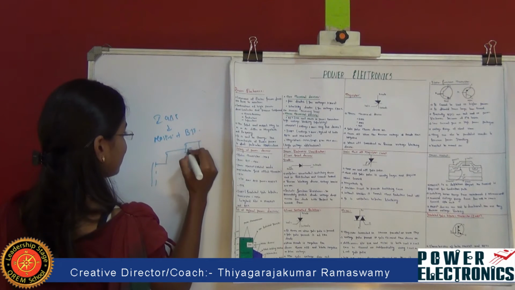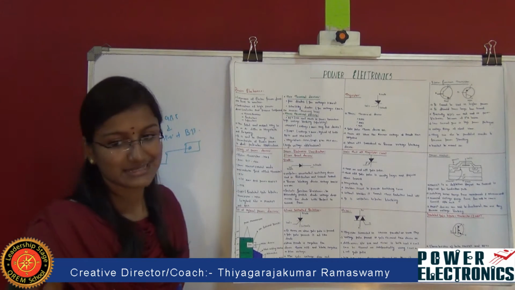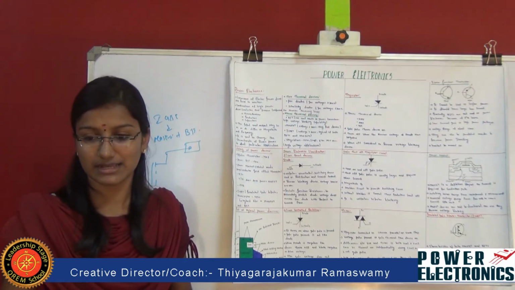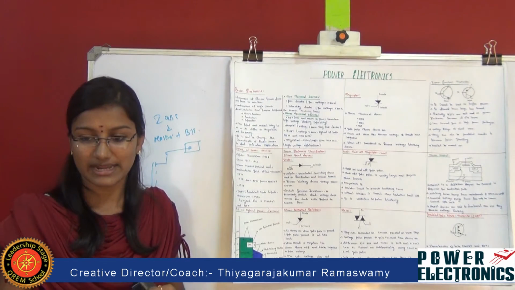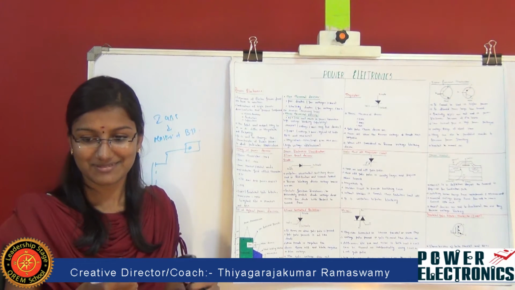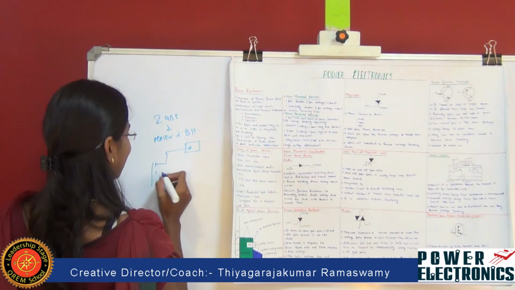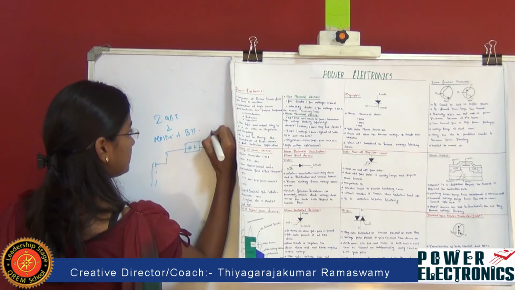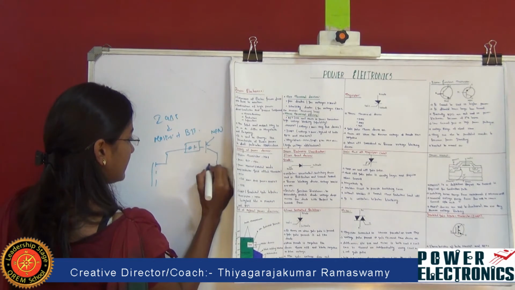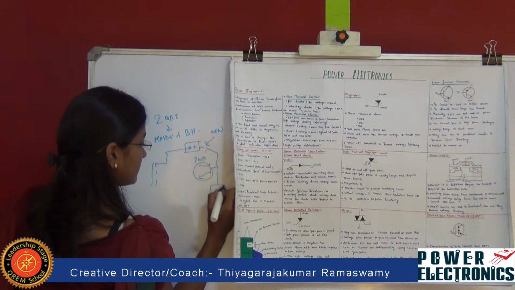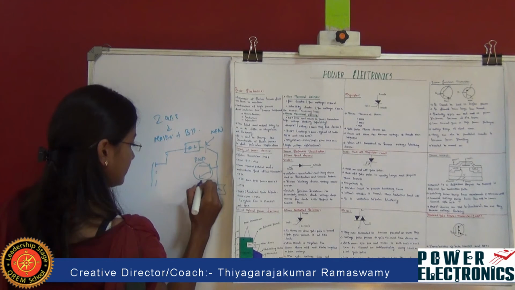The MOSFET, a metal oxide semiconductor field effect transistor, performs switching functions, and it is a bidirectional device which can switch on as well as switch off. This has been connected to the drain region with one BJT like an NPN BJT and another BJT like a PNP BJT. This is the body region.